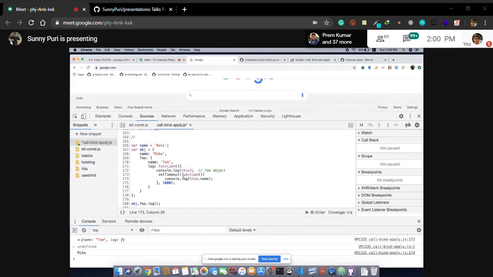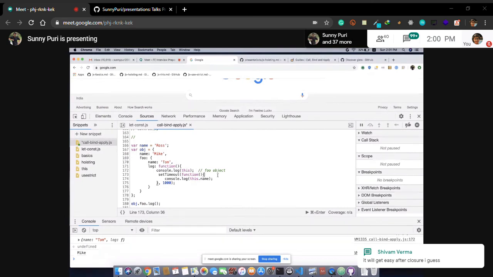That's why it gets confused. You guys will get confused. Let's use the debugger.